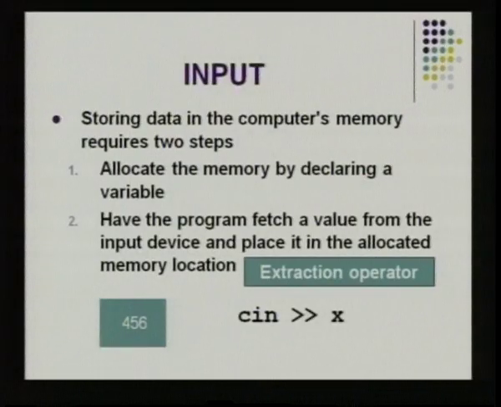So, here we have given 456. So, the x holds the value 456. Here this greater than operator is called the extraction operator. Cin is called the input command, followed by the extraction operator, followed by the variable name for which we give the value. So, this is very much simpler compared to the scanf statement in C, where we need to use the format specifiers and then give the variable name.